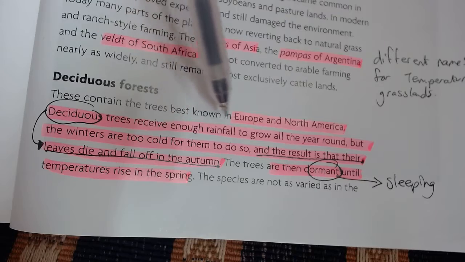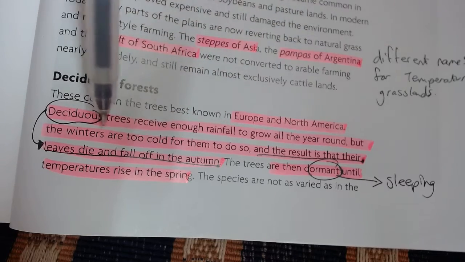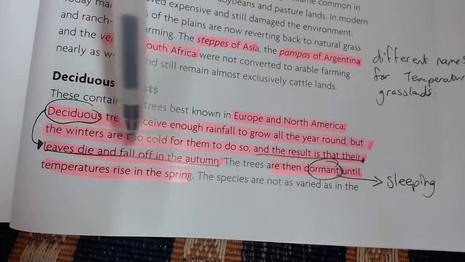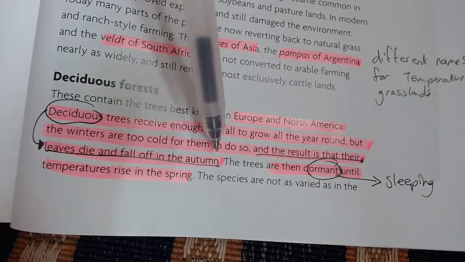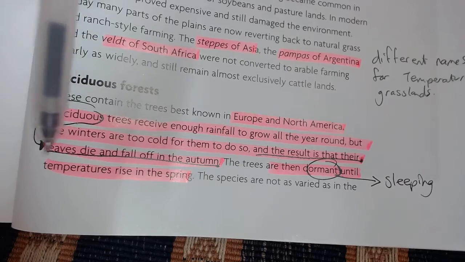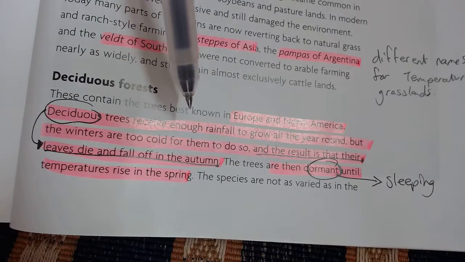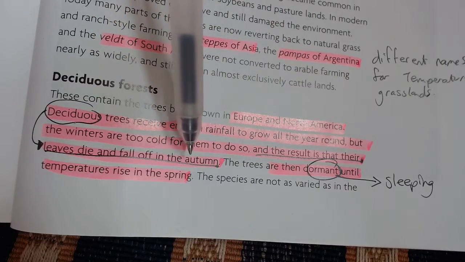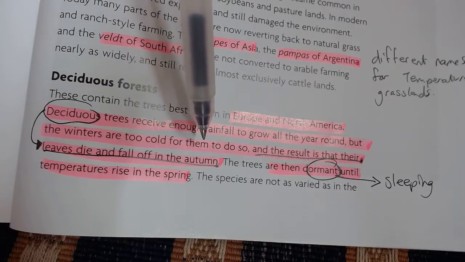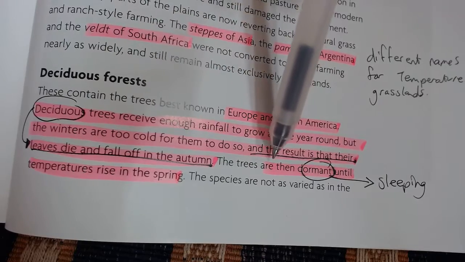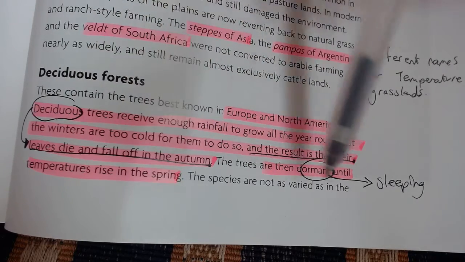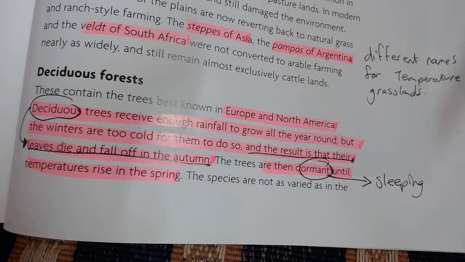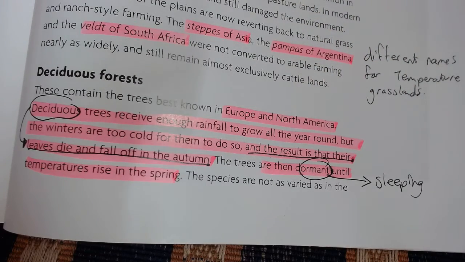Deciduous trees receive enough rainfall to grow all year round, but the winters are too cold for them to do so, and the result is that the leaves die and fall off in the fall or in the autumn. So you can circle deciduous and draw a line around here. So a deciduous tree is one that will lose its leaves in the fall and in winter. Okay. They're then dormant until temperatures rise again. Dormant, we don't need a definition. It's like sleeping. So they lose all their leaves and then they kind of hibernate almost for the cold season.